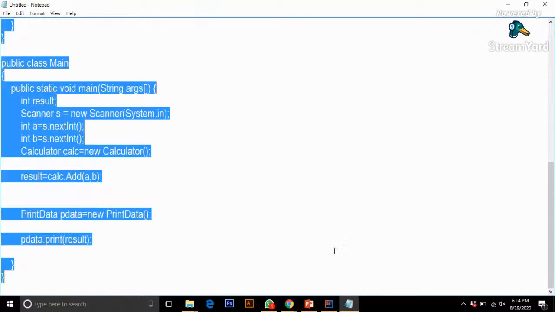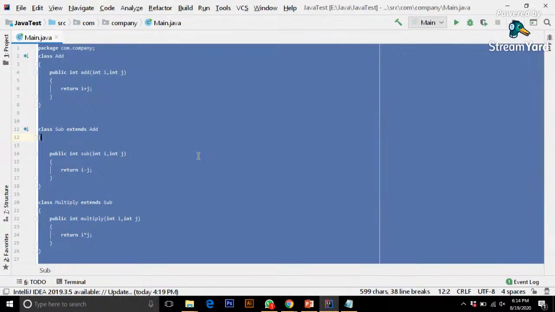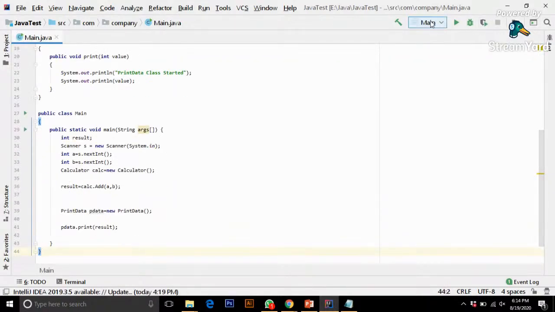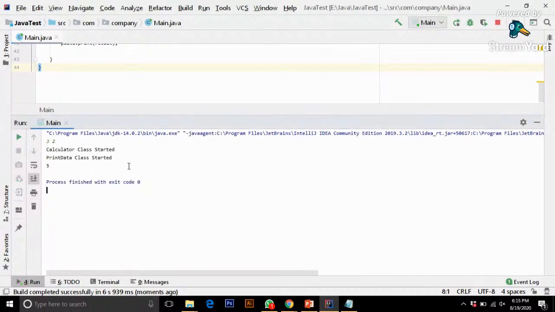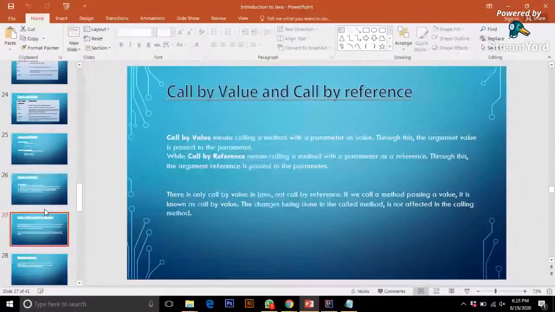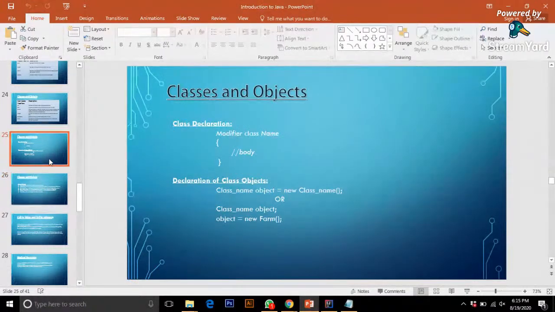But let's see if it is actually working or not. So move to our IntelliJ IDE and simply run this. It's demanding input, so let's say 3 and 2. The Calculator class was initiated, our PrintData class was initiated, and it is printing the digit 5 over there. Cool.